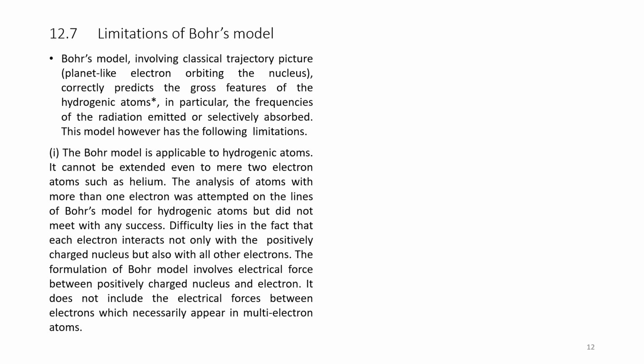Bohr's model was applicable only for the hydrogen atom. The difficulty lies in the fact that each electron interacts not only with the positively charged nucleus but also with the other electrons. This formulation of the Bohr model involves the electrical force between the positively charged nucleus and the electron. It does not include the electrical forces between electrons, which necessarily appear in multi-electron atoms. That is, the reaction due to one electron on another electron is not taken into consideration. So, when more than one electron is there, the Bohr theory fails.